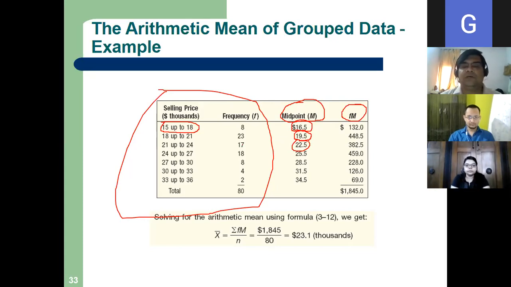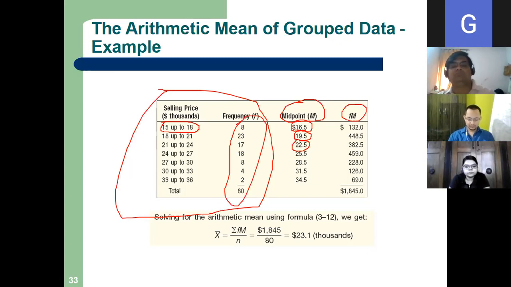Sir, if f is not given, how can we calculate f? No, f will always be given. See, if it is ungrouped data, we will use the other formula, right? If it is grouped data, this frequency will always be given, Shushan. Okay.